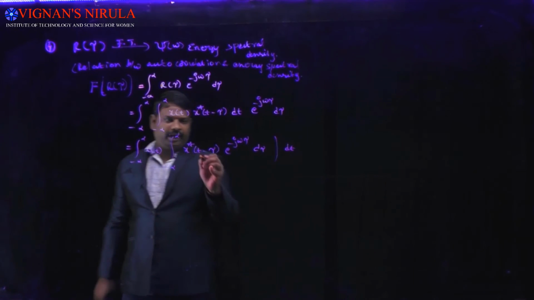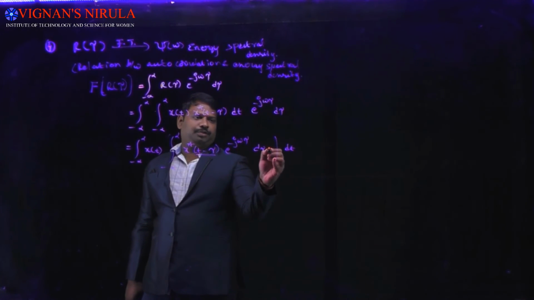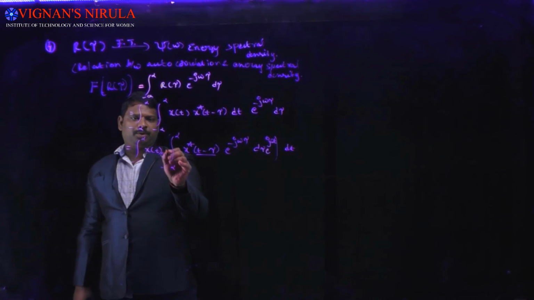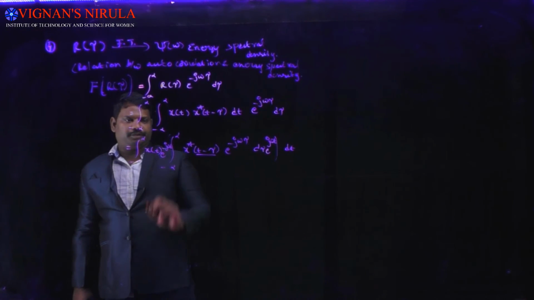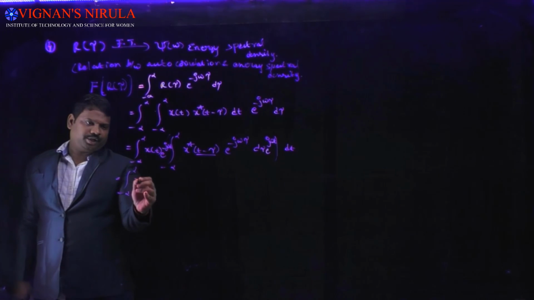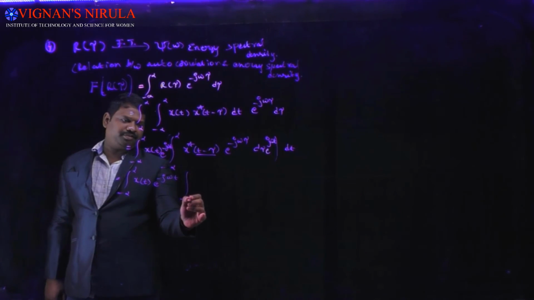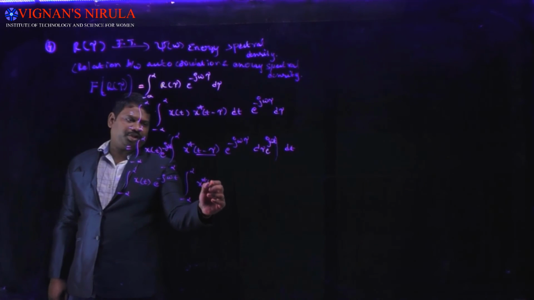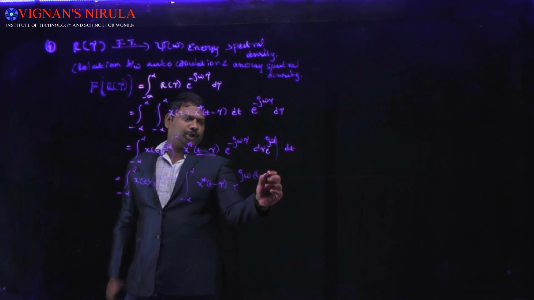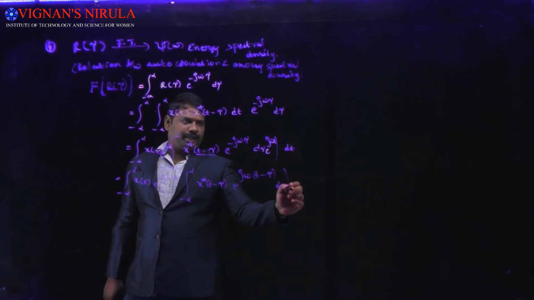As it is t minus tau here, we add the exponential terms: e power j omega t and e power minus j omega t, for easy calculation. So we get the integral from minus infinity to infinity of x of t e power minus j omega t, then the integral from minus infinity to infinity of x star of t minus tau e power j omega of t minus tau, d tau dt.